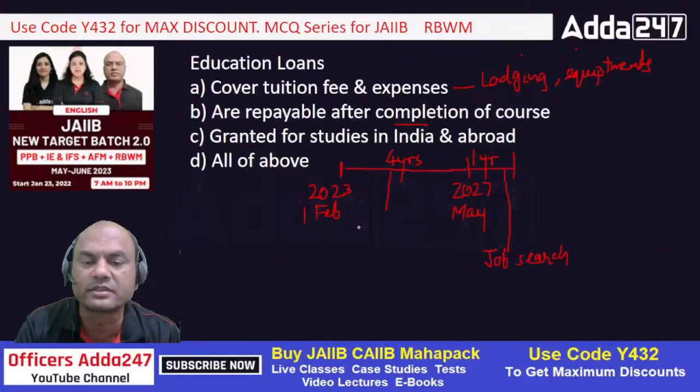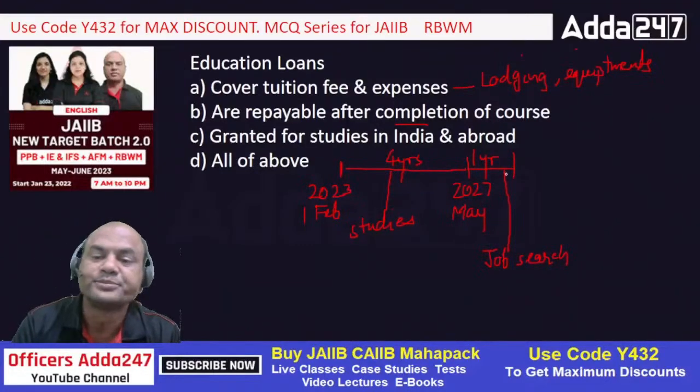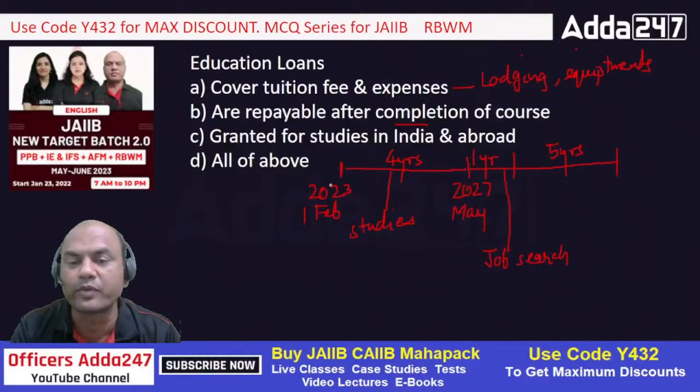Here studies, okay. This is the way education loans are disbursed, and after this it goes to 4 years, 4 to 5 years, let's say 5 years also. So what is the total duration of the loan? It starts from 23 to 27 to 28 plus 5, so 33. So it will go from 23 to 33.